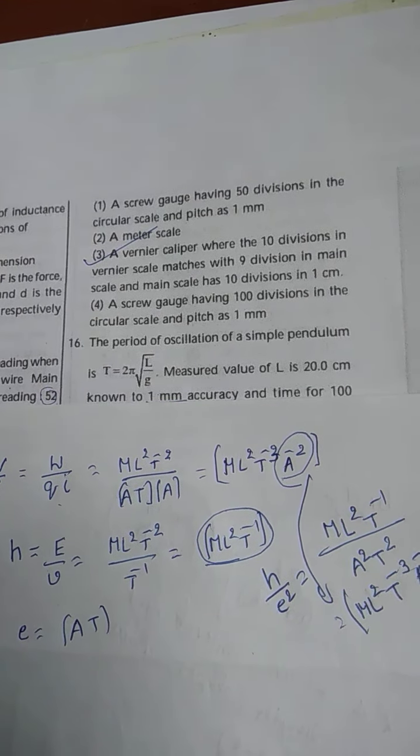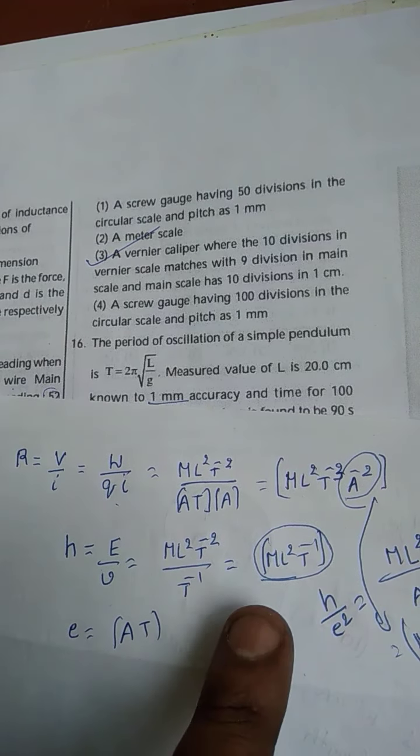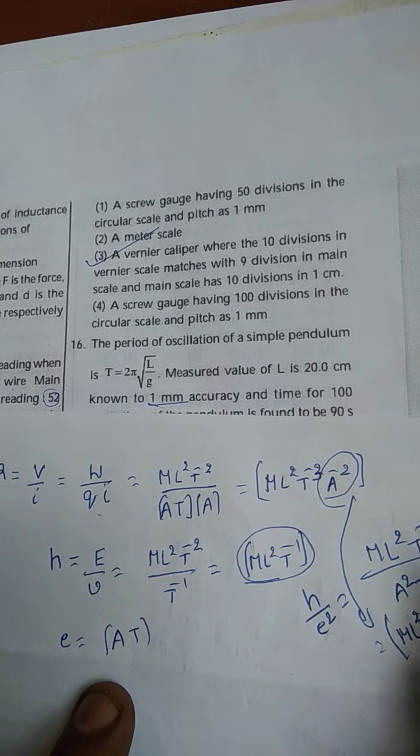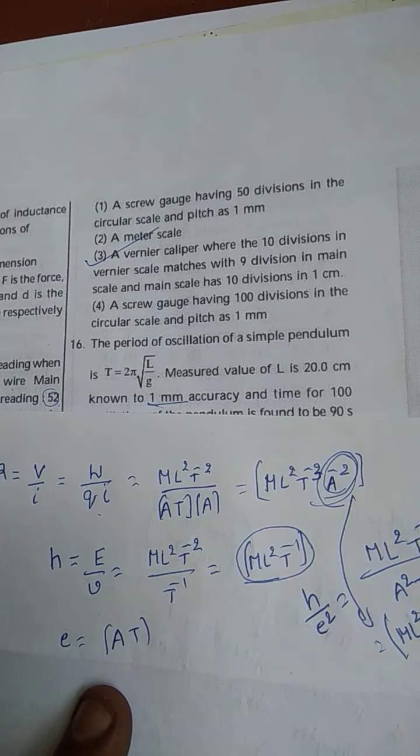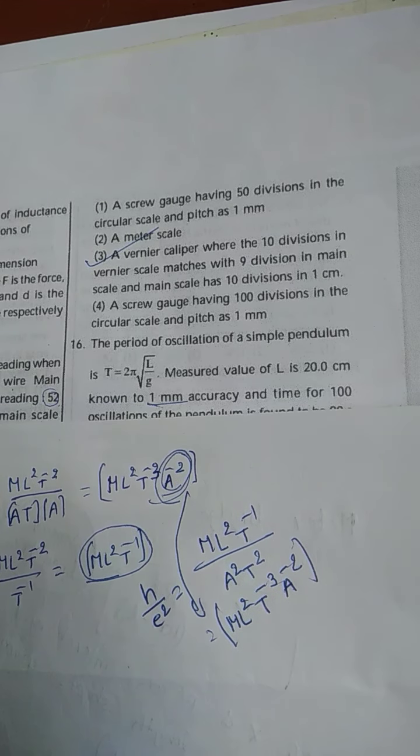So when we have done this, H by E squared. We should go with logic, right? Because otherwise we should calculate for all the options, and it will take more time. Why? H is independent of A. E depends upon A. So in resistance what is there? A power minus 2. So it should be in the denominator as a square. So we got H by E squared.